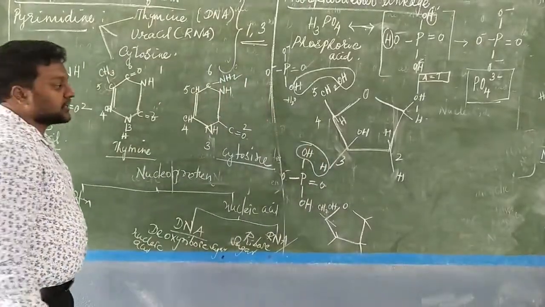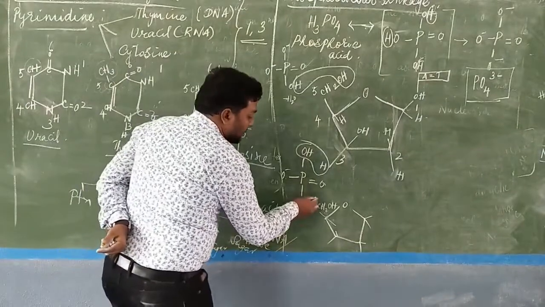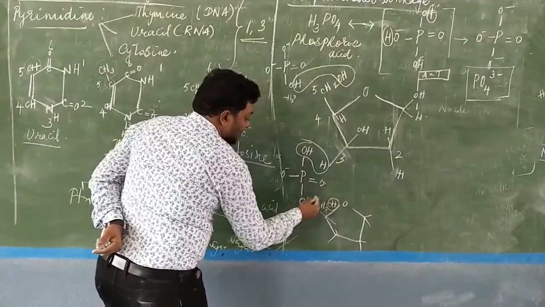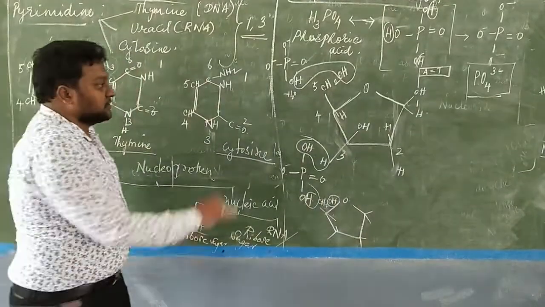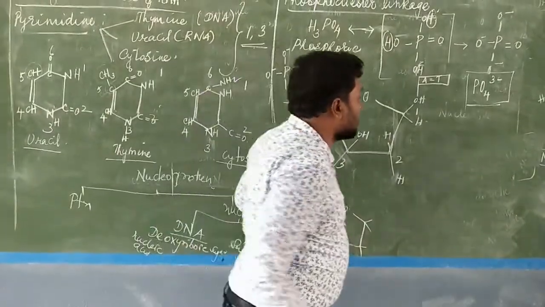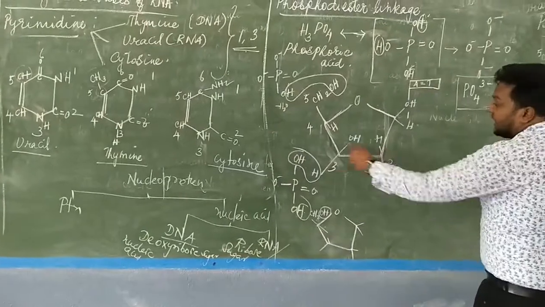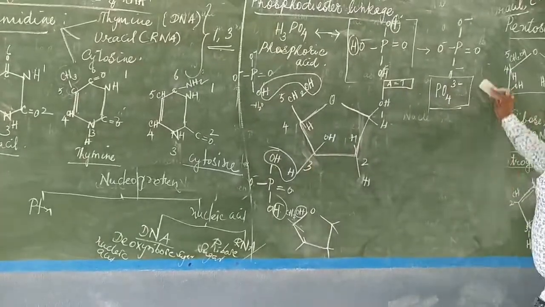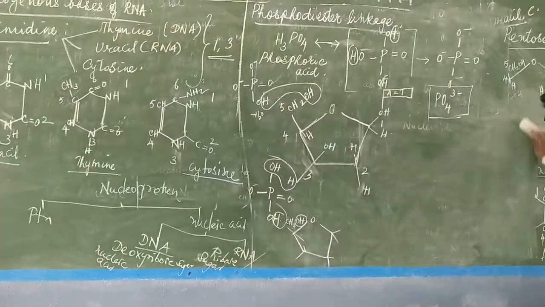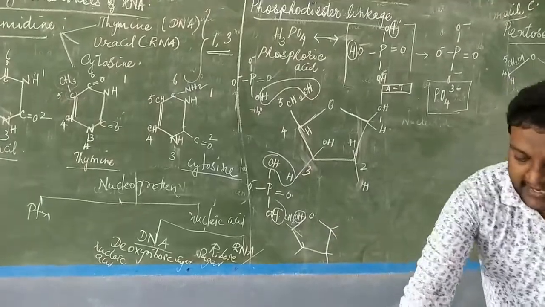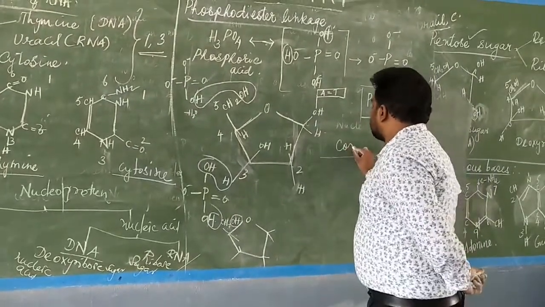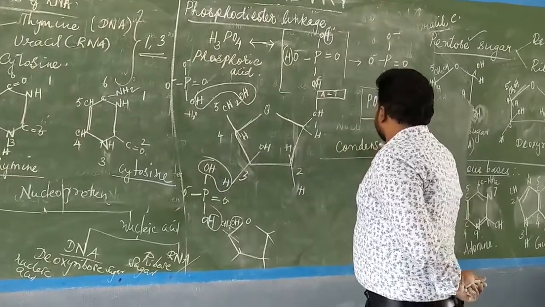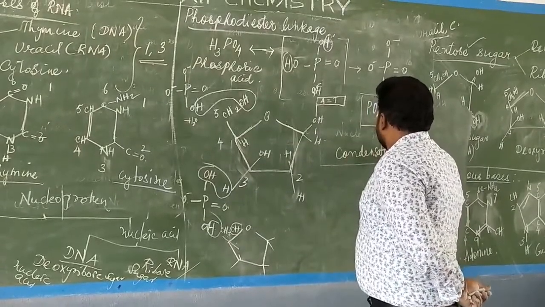This H and OH will get removed, and from here this OH and this H will be removed as condensation. So what is the ultimate product we get? After removing all these, I am going to write the structure for it. Condensation has taken place. What is condensation?